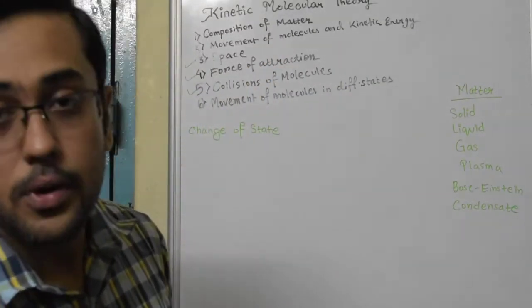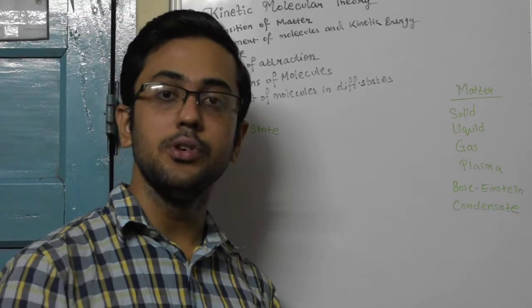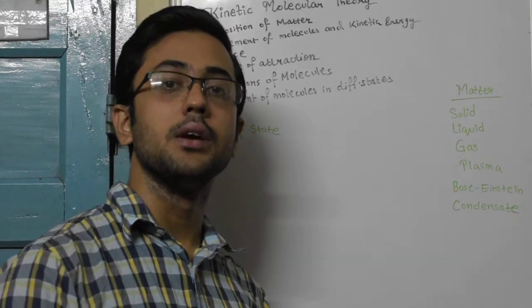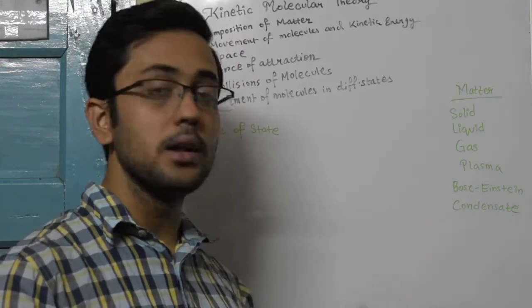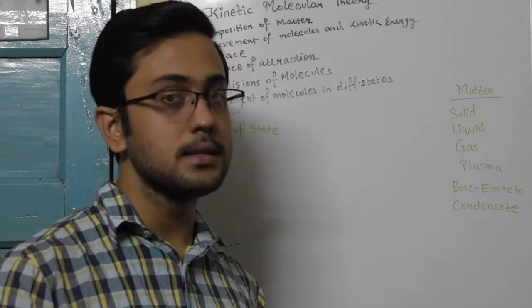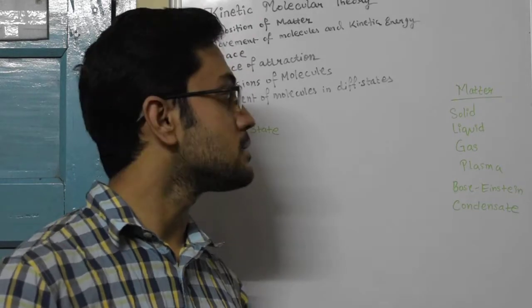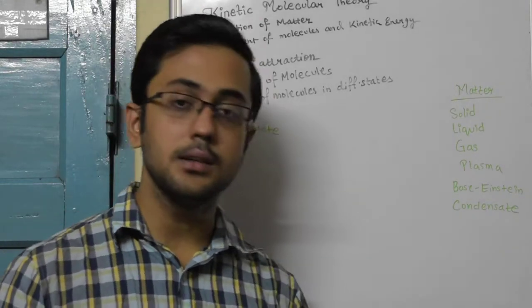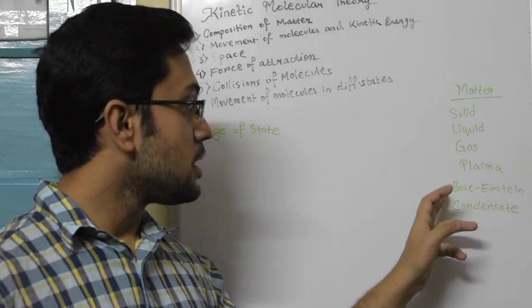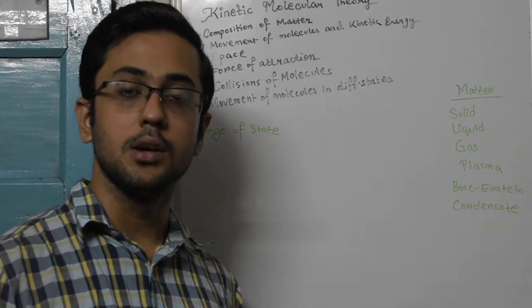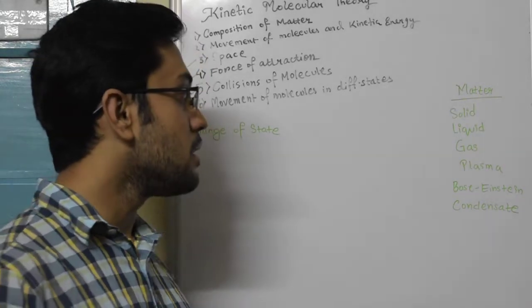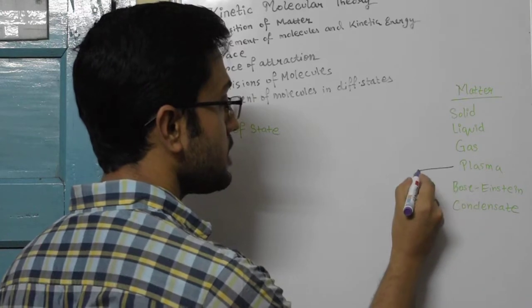Now, what are the different states of matter? The 3 states of matter that you are already familiar with are solid, liquid and gas. These are the 3 states of matter which you have studied in your junior classes. There are 2 other states of matter, the plasma and the Bose-Einstein condensate. What are these? Plasma is basically ionized gas.